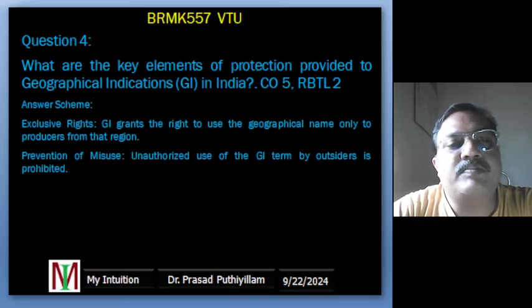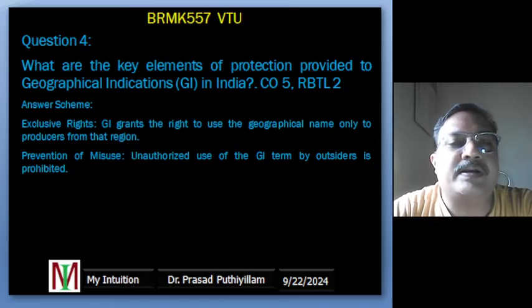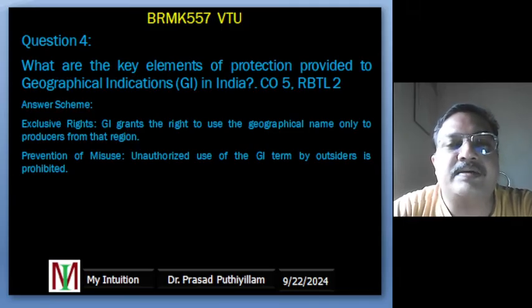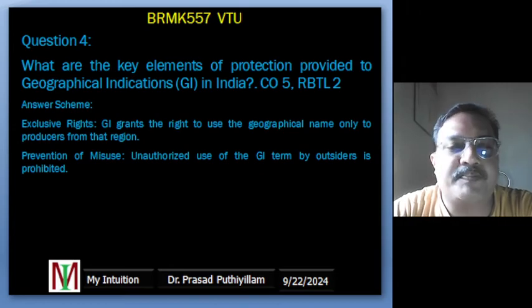This rule helps protect the reputation and value of the original product. If someone outside of Darjeeling starts selling tea and falsely labels it as Darjeeling tea, it is a violation of the law. Only tea from the Darjeeling region can have that name.